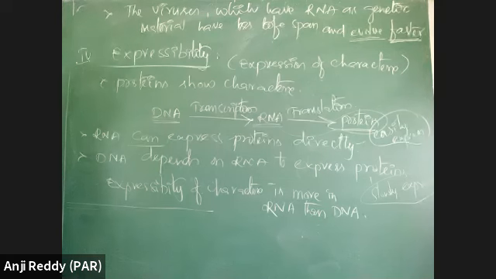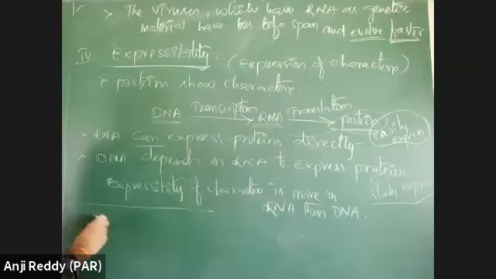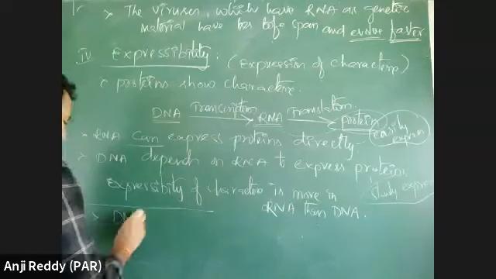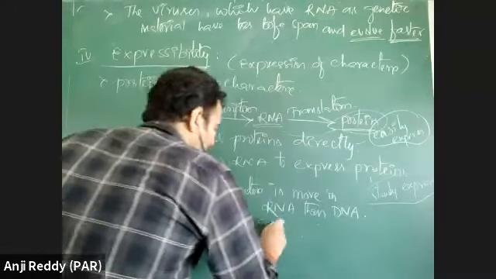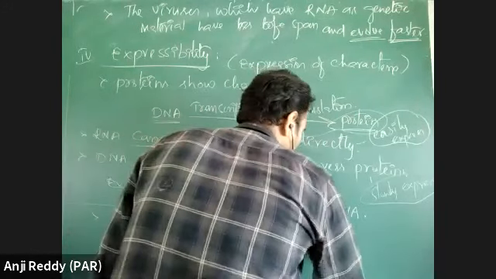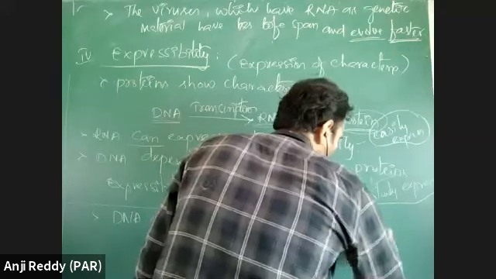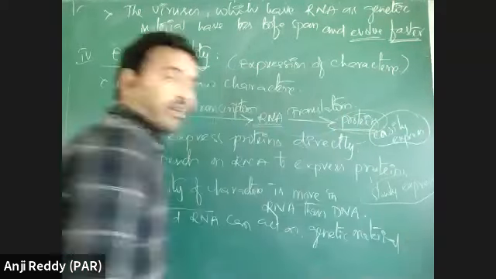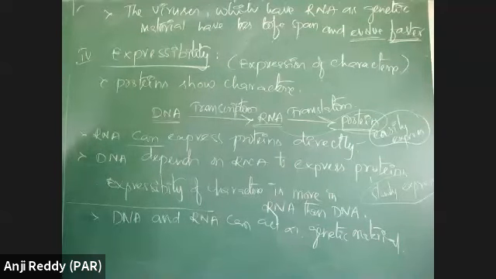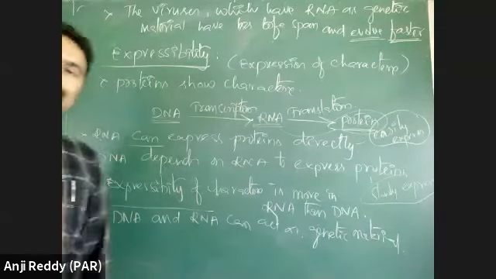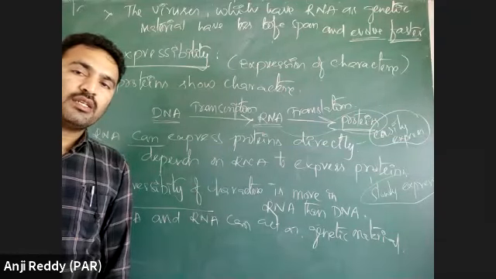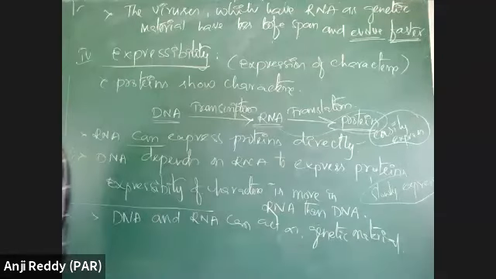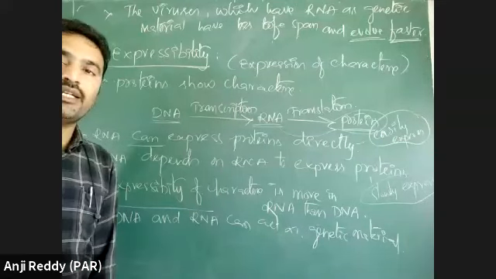Here these are the four characteristics of genetic material. On comparing all four characters, DNA and RNA can act as genetic material, because four criteria should be followed by a genetic material. What are they? Replicability, stability, mutability, expressibility. All four characteristics are fulfilled only by DNA and RNA, not by protein.